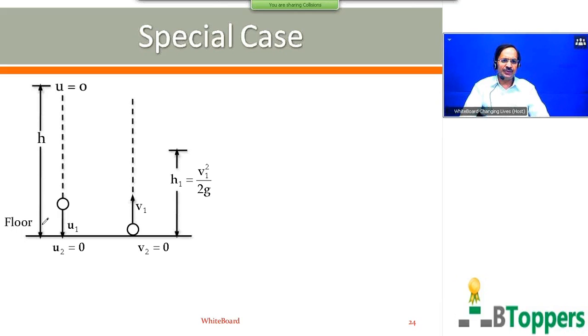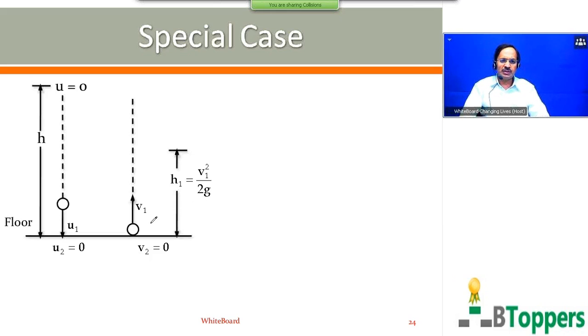The ball is dropped from height h above the floor, and u1 is the velocity of the ball before the very first collision with the floor. u2 is 0, that is the velocity of the floor before collision is 0. v2 is 0, so the velocity of the floor after collision is also 0. v1 is the velocity of the ball after first impact with the floor. h1 is the maximum height to which the ball rises after first impact with the floor.